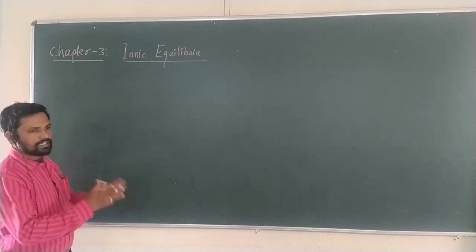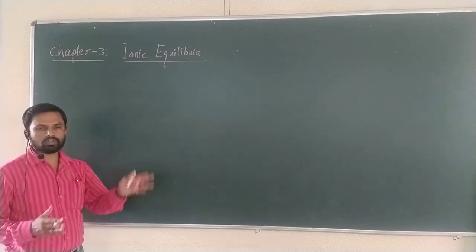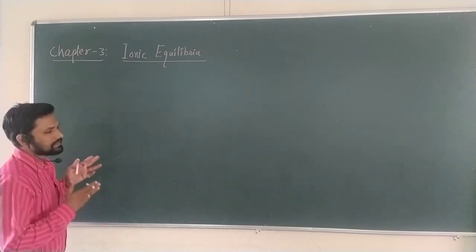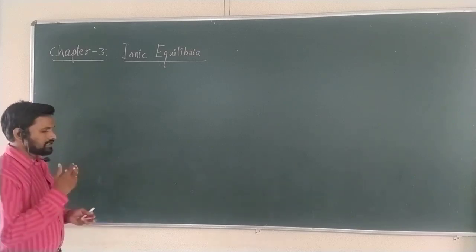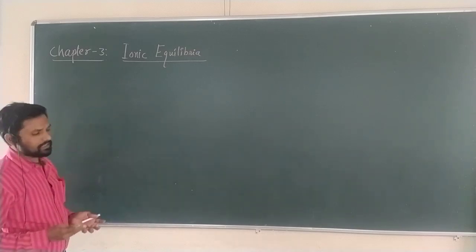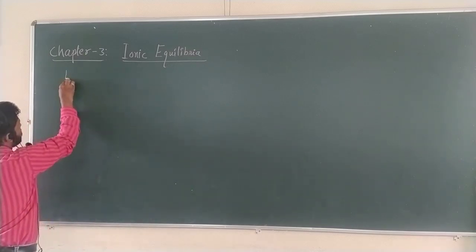This topic is related with the equilibrium of ionic molecules. Okay, let me start this topic with the first concept, electrolyte.